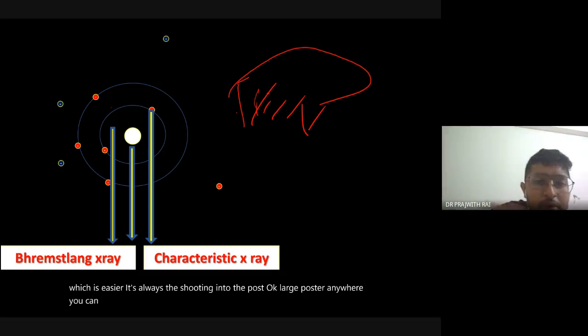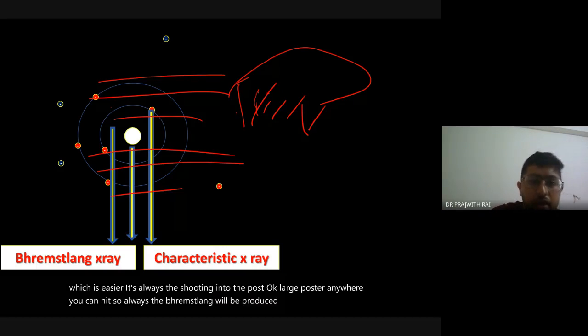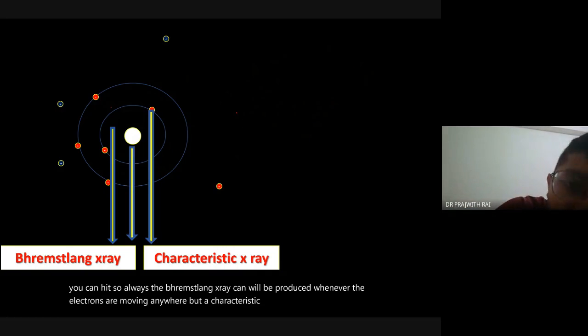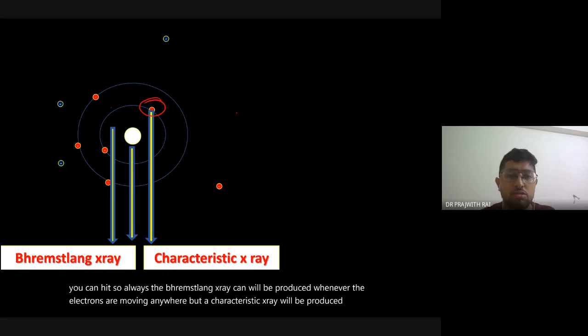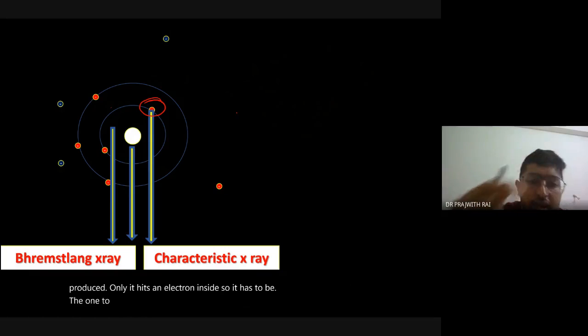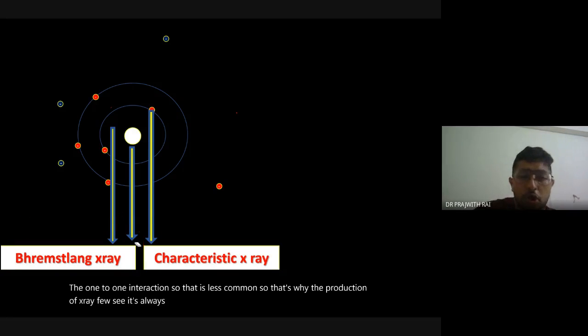So always the Bremsstrahlung X-ray will be produced whenever the electrons are moving anywhere. But a characteristic X-ray will be produced only if it hits an electron inside. So it has to be a one-to-one interaction. So that is less common. So that's why, in the production of X-ray, it's always the Bremsstrahlung X-rays which are predominantly produced.